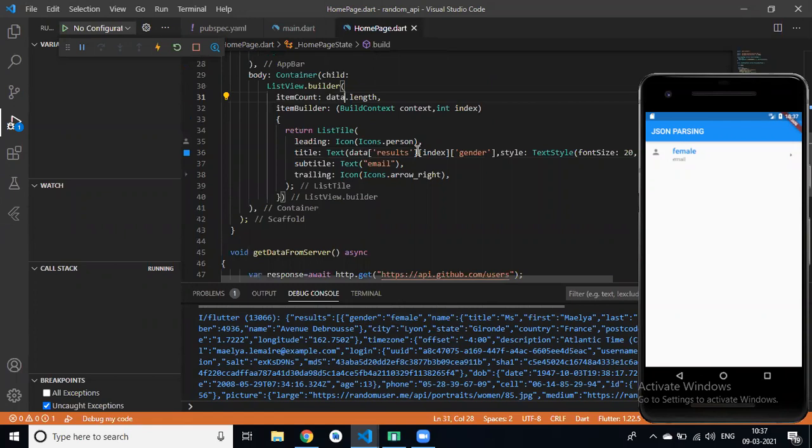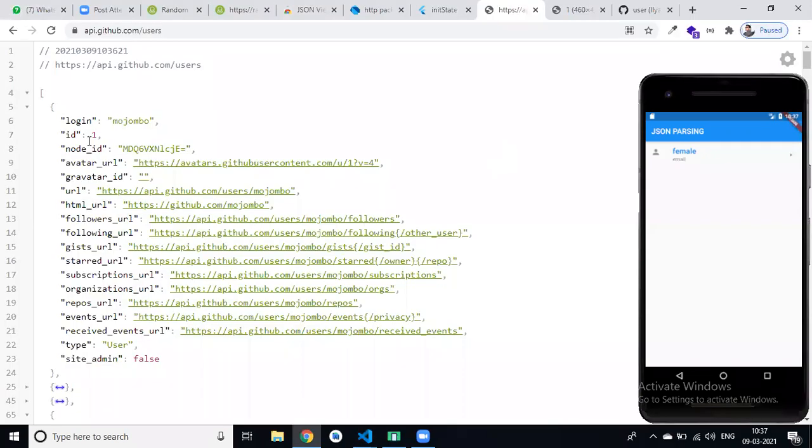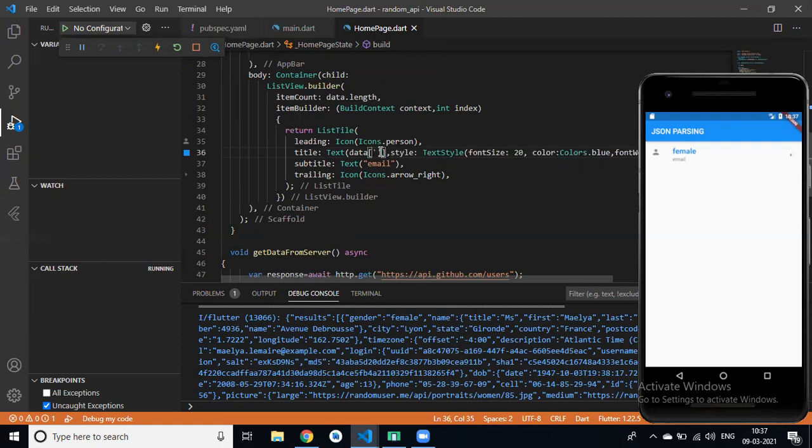Then data, and we can simply display data index and login, right? This is our index. If I refresh this,